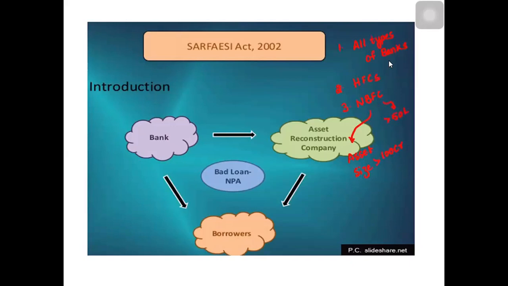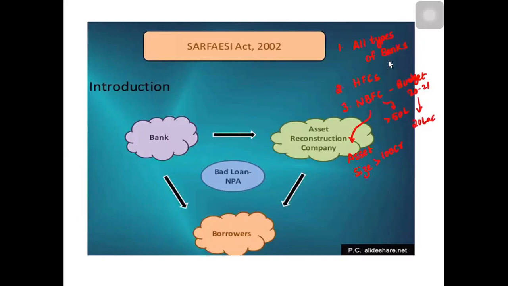But in budget 2021, they have reduced the loan threshold to 20 lakhs only. Now, those NBFCs who have given loans of 20 lakhs can also take the initiatives under the SARFAESI Act to recover the loans.